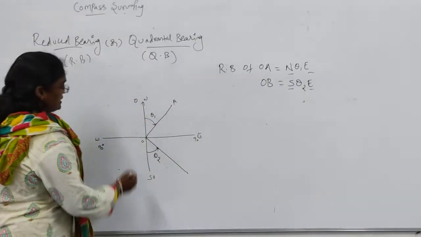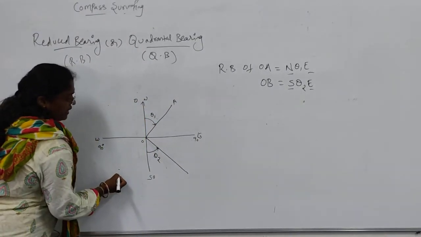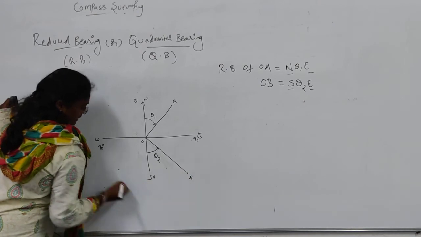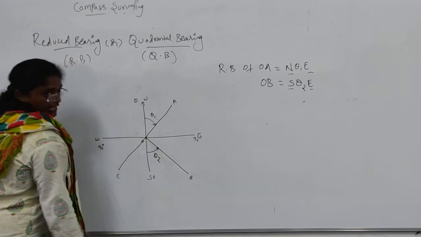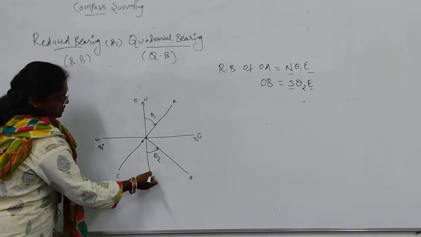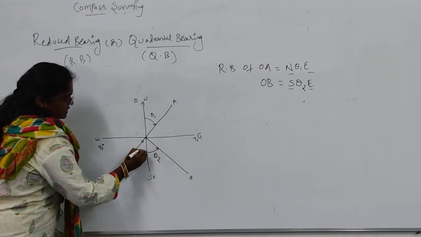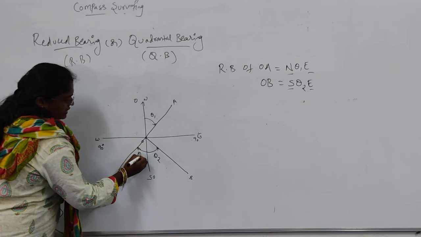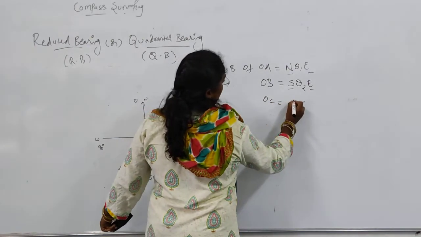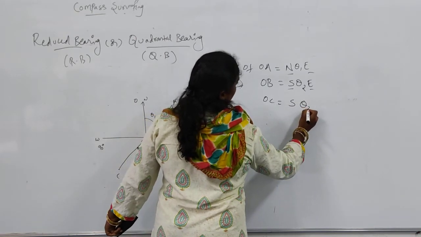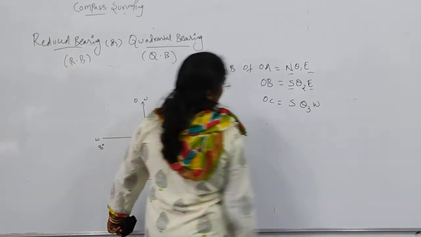Next, here is my target. From here I again take the bearing, with south as my reference and towards the west, that is theta 3. So OC will be south, making an angle theta 3 towards the west.